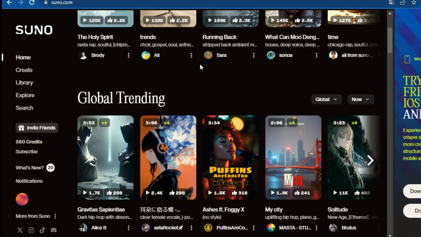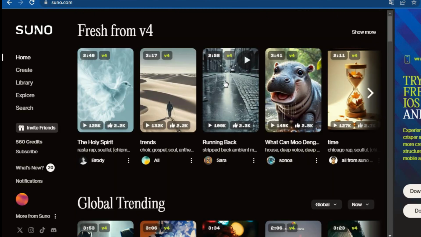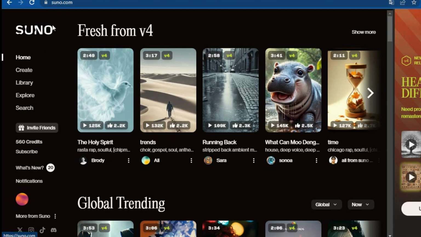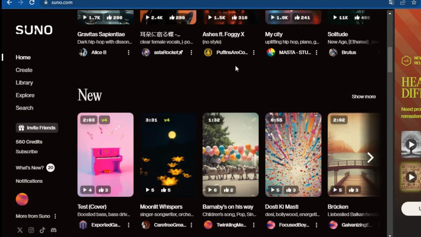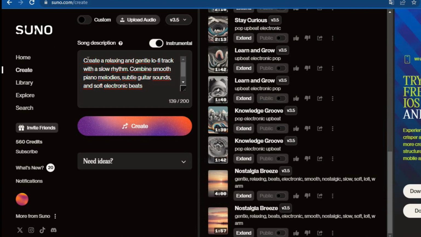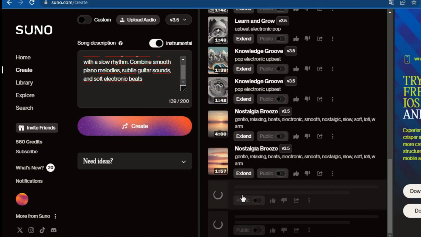Suno AI is one of the most popular AI music creation tools available today. With it, you can craft unique tracks in just minutes without needing any in-depth knowledge of music. Once you log into Suno AI, you'll see a description box. Enter what you have in mind. For example, create a relaxing and gentle lo-fi track with a slow rhythm. Combine smooth piano melodies, subtle guitar sounds, and soft electronic beats. Then select the instruments you want to include and hit Create. In just a few minutes, you'll have a complete lo-fi track.